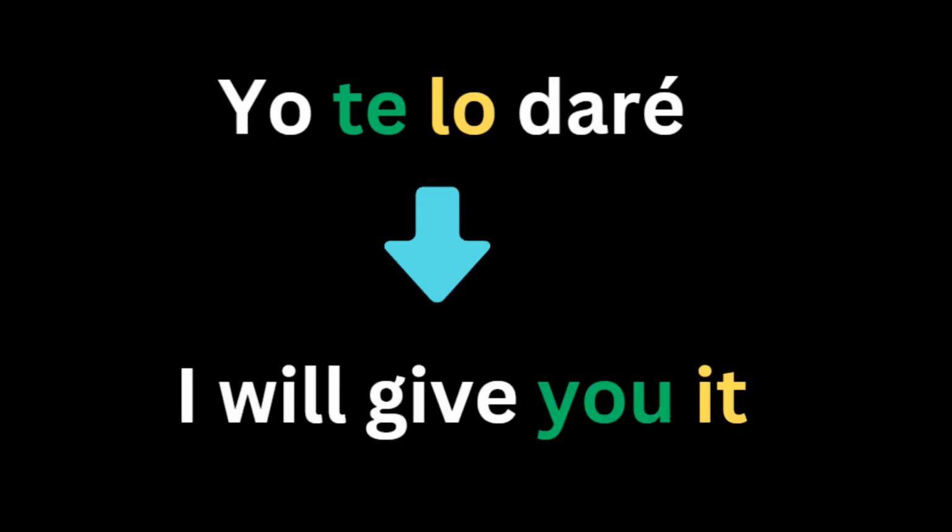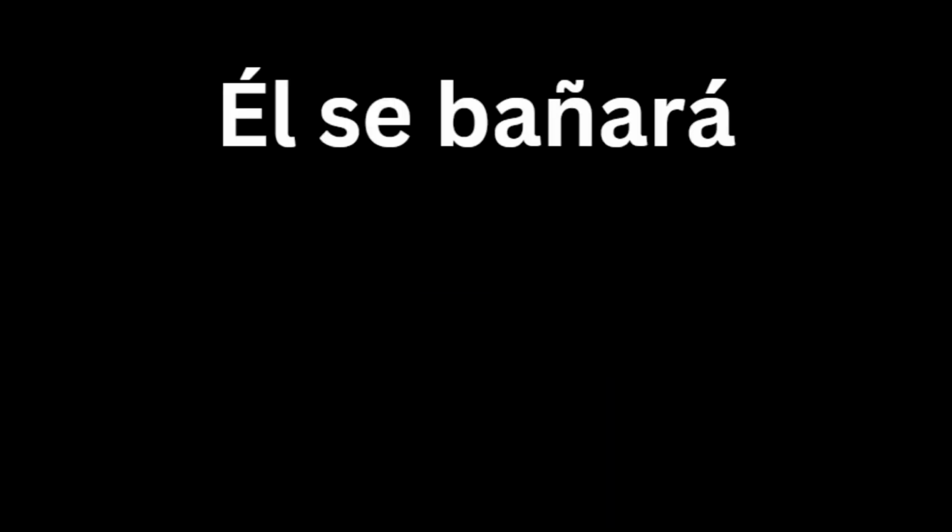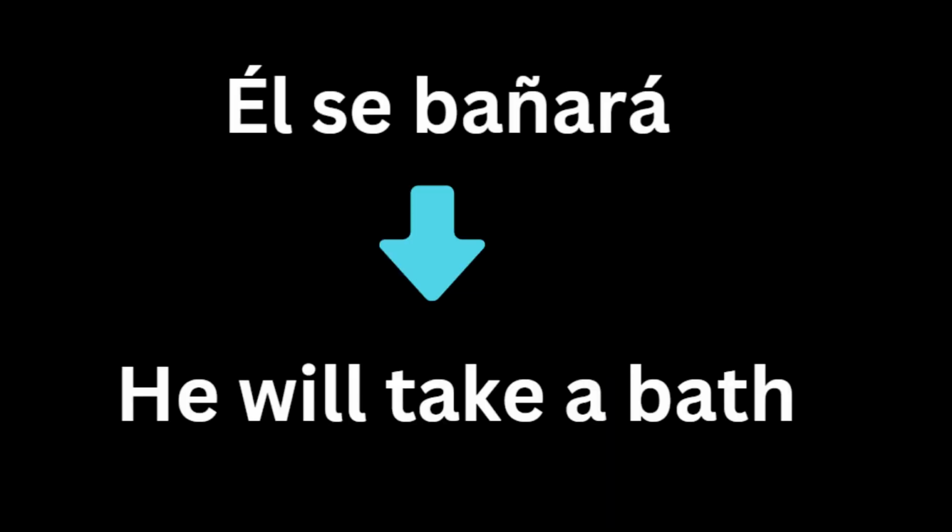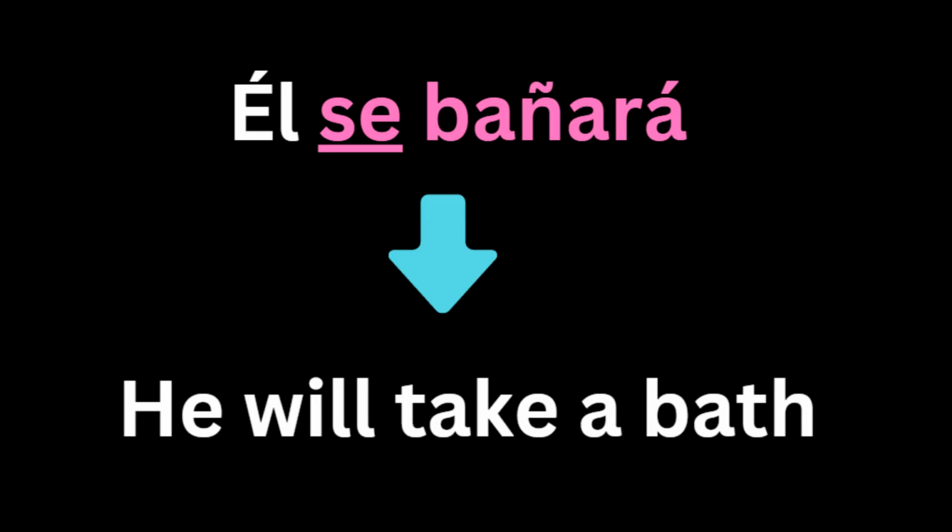Saying yo te lo daré can mean I will give you it, using direct and indirect object pronouns which will always come before the verb. Saying él se bañará can mean he will take a bath, using a reflexive verb with the object pronoun coming before the verb. Ultimately, there are many phrases that you can make using the simple future tense in Spanish, and it's up to you to say any phrase that you want because it is not that hard to memorize.